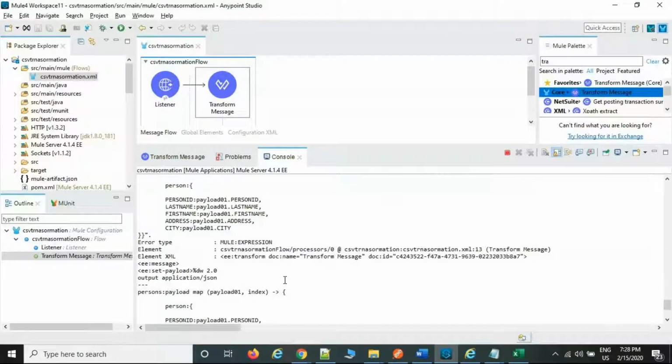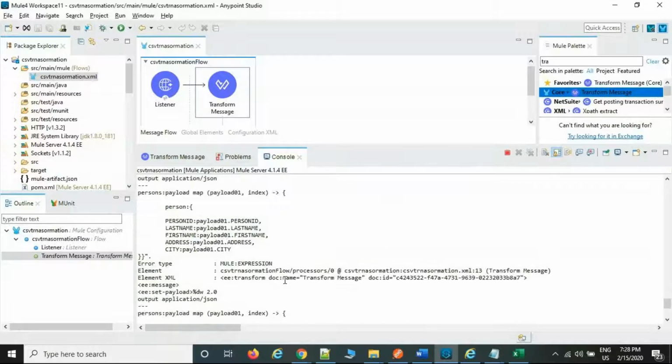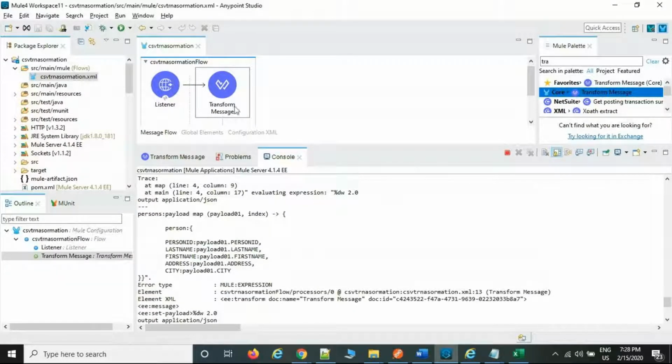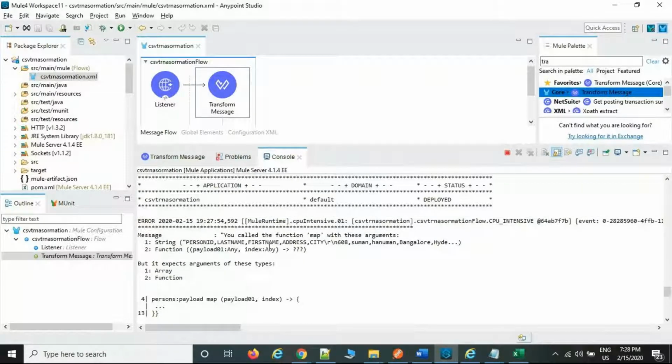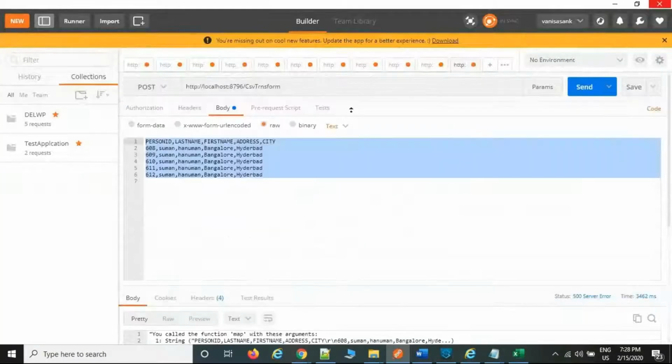I think there is no issue only. We call the function map operator, which can find person ID, last name, first name, and city. That is the structure. Text also, that's not a problem. Any format you can take.